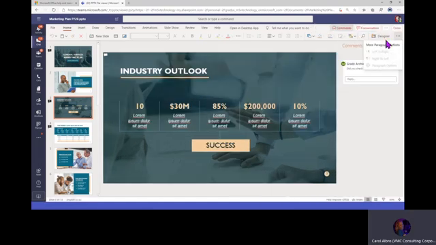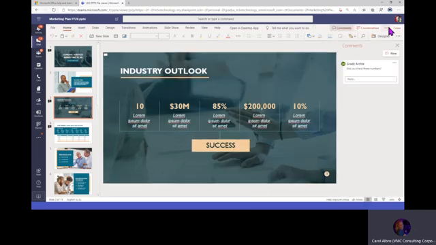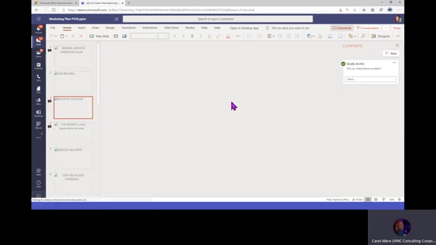And from here you can open this in the desktop version or the browser version. And if you do that, it will still save to this version in Teams. Now, if you download it, it creates a separate copy. All right, we're going to close that and everything will save.